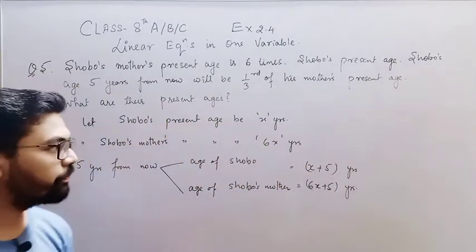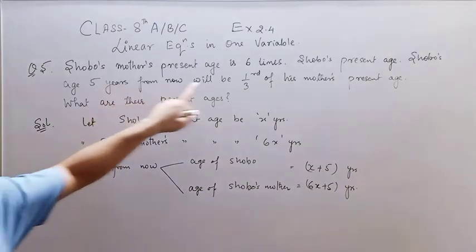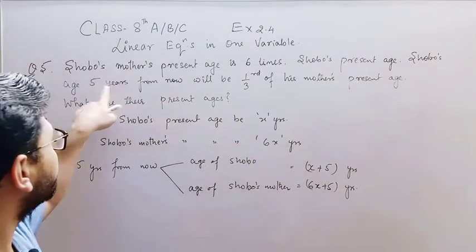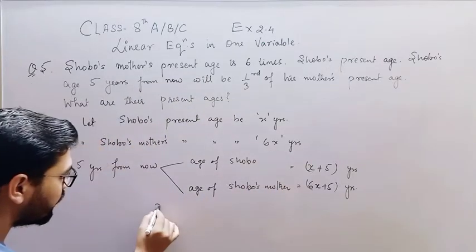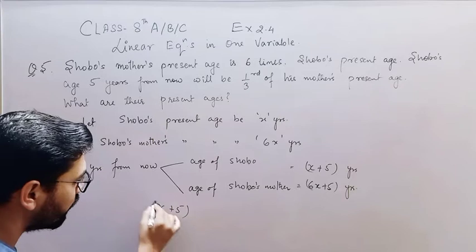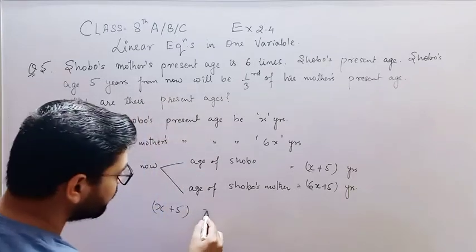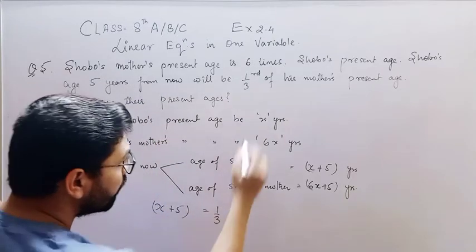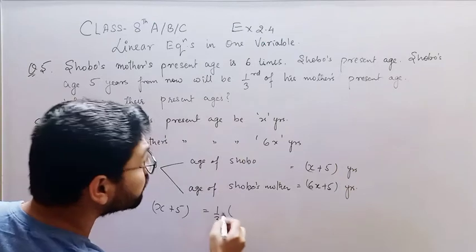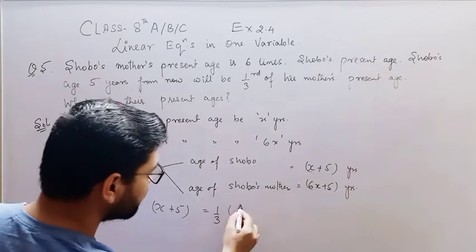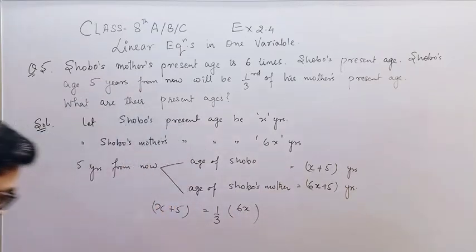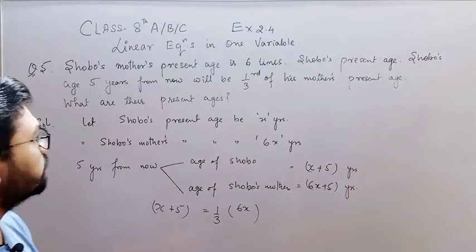Any doubt in this? Now there is one condition. Shubhu's age 5 years from now will be 1/3 of his mother's present age, and his mother's present age is 6x. Try to understand this question.